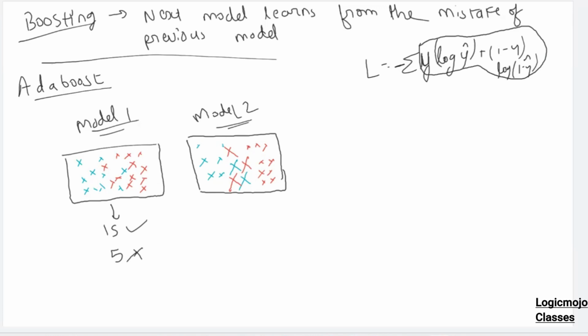Now what do we do? For these 5 points, let's say I have set weight equal to 5. So it will just multiply 5 for these points. For the remaining points, it will be the same. But for these 5 points, it will be 5 multiplied by 5. So what does the model learn from it? Model learns that whenever these points are classified wrongly, I am getting a high error. So while correcting for these points, these are contributing more towards gradient descent, right? When these points are predicted wrong, they will contribute more towards the change of weights. Change of weights as in change of thetas. Getting my point?